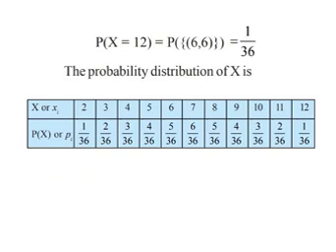So when X is 2, the probability is 1 by 36. When X is 3, the probability is 2 by 36. We can make a tabular column like this.